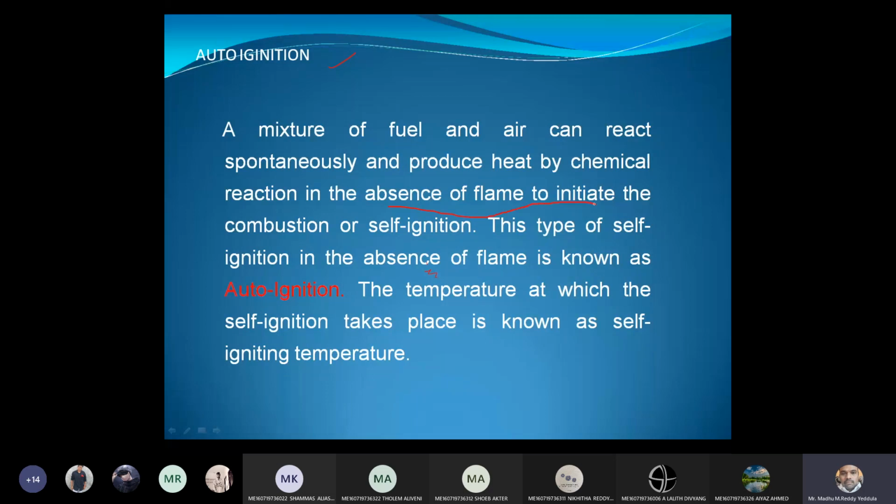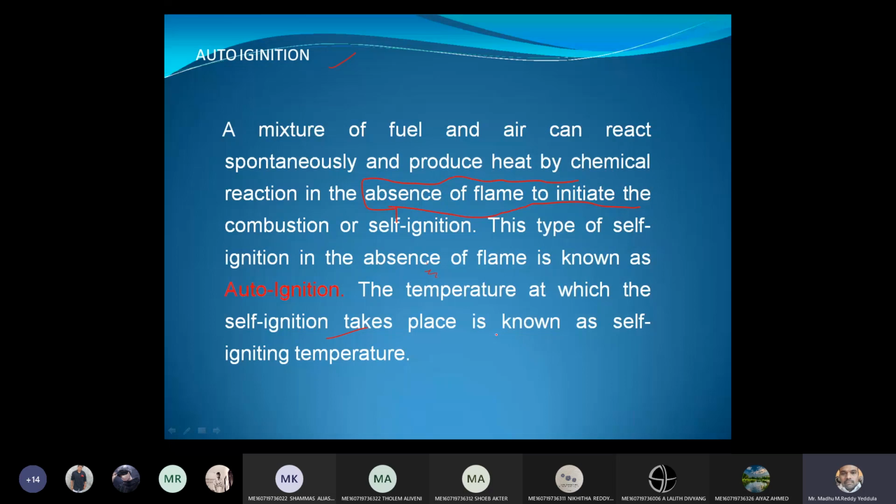In the absence of flame, the burning can take place automatically. That temperature is called auto-ignition temperature or self-ignition temperature. So the temperature at which self-ignition takes place is known as self-ignition temperature.